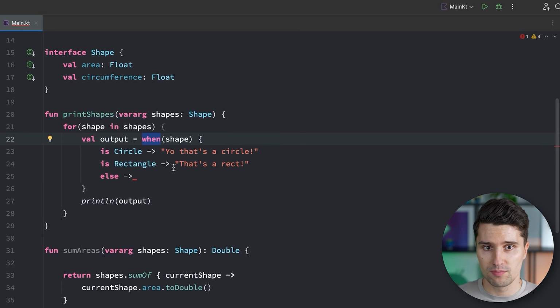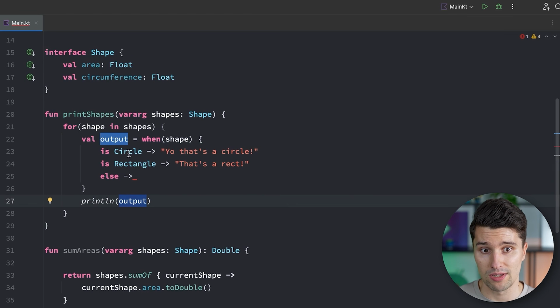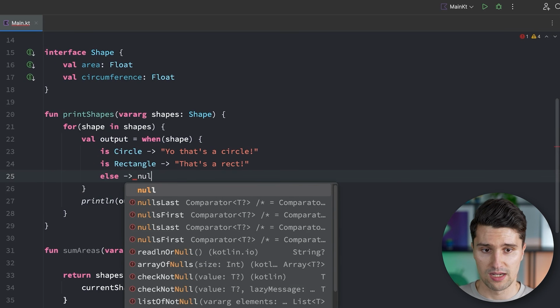So for all different possible scenarios, there must be one proper mapping if we want to just get a clear string out of that. For the print line statements here, it wasn't an issue because if something was not considered here, then the when expression simply wouldn't have executed any code at all, which is not an issue. But if we always want to print something and always want to get a clear string out of that, then we need to define a default behavior here, for example, null.